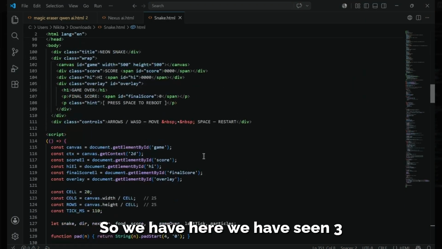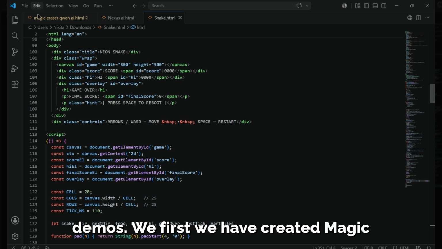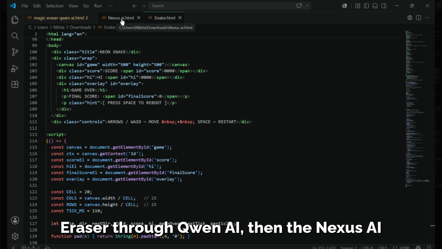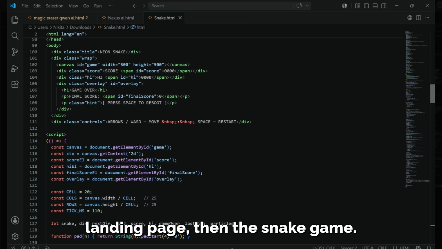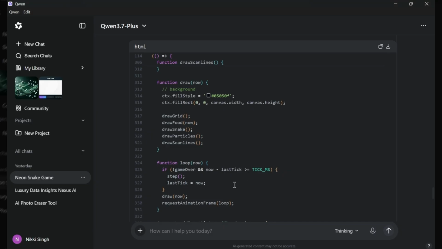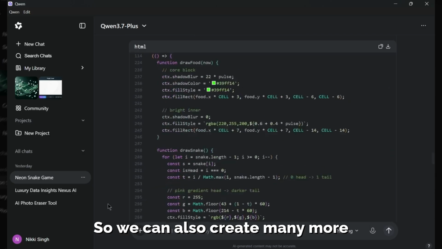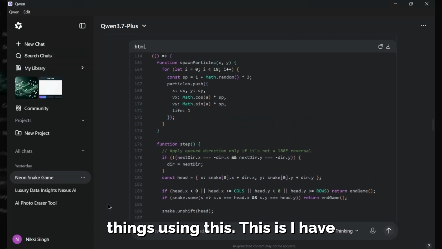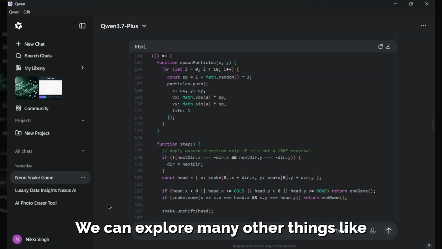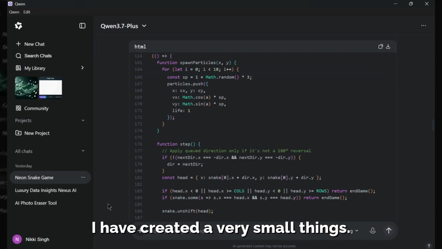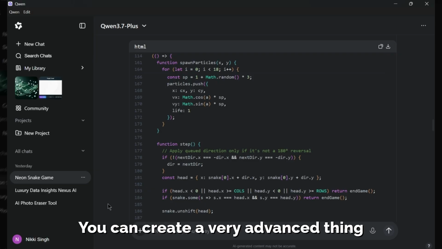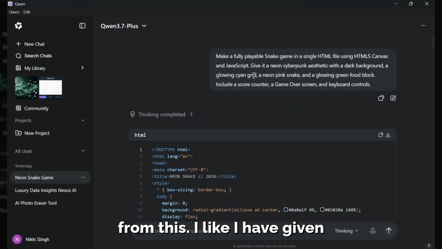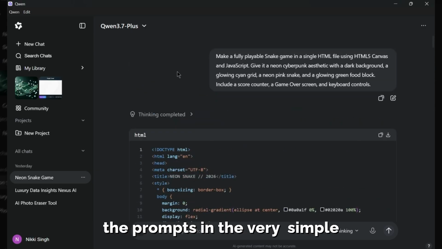So here we have seen three demos. First we created Magic Eraser through Qwen AI, then the Nexus AI landing page, then the snake game. We can also create many more things using this. I have shown very little in Qwen. We can explore many other things. I have created very small things. You can create very advanced things from this. I have given the prompts in very simple English.